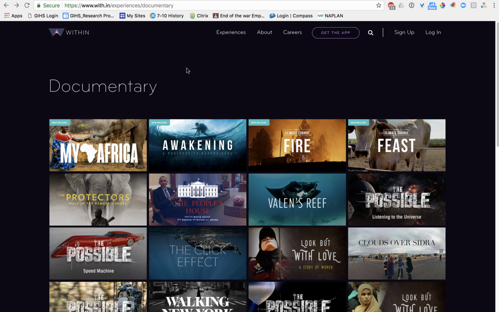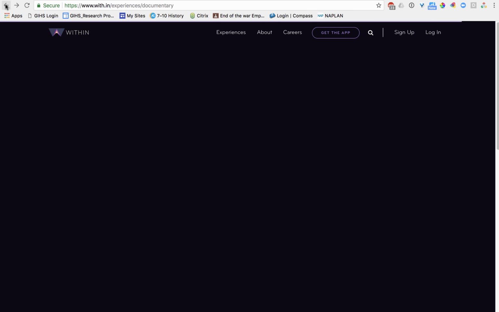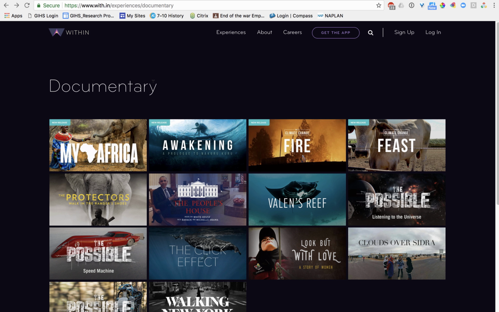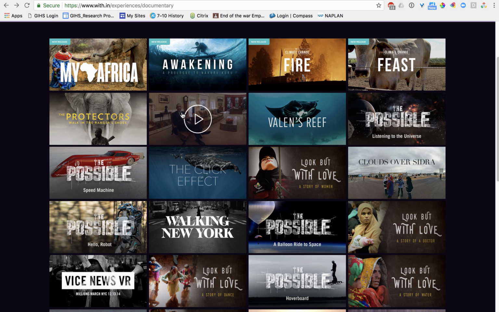So when you get on your mobile phone, go to the Get the App and then choose either App Store or Google Play to download it. Now, once you've downloaded the app, which is reasonably small, you'll be able to see all of these different interactives that we're going to be playing around with as part of our session.